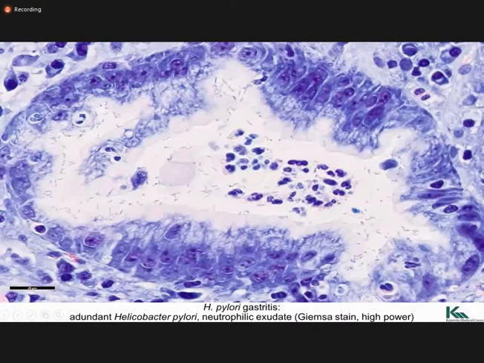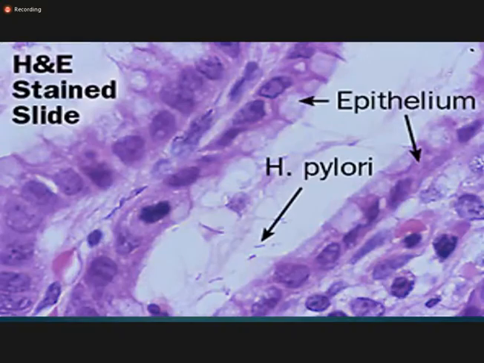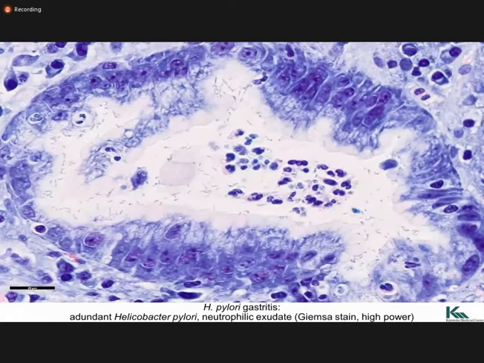And the special stain which we do for the H. pylori is the Giemsa stain. And here you saw the H&E stain, which is a normal stain which we do in the histopathological labs. But the special stain which is done for the H. pylori is Giemsa stain, which stains the tissue blue. And here you can appreciate that these H. pylori organisms are more clear, and there are abundant H. pylori organisms. The lumen is full of H. pylori organisms.